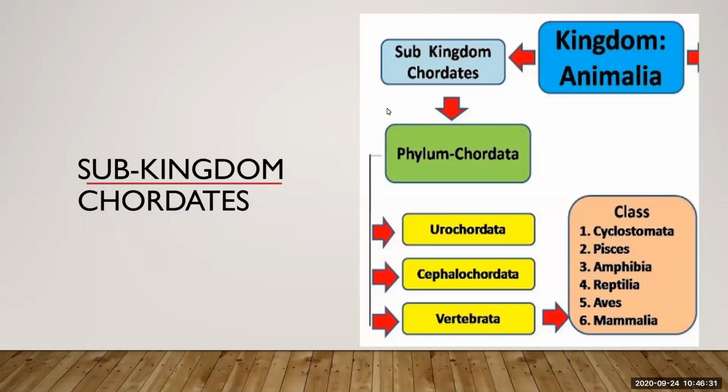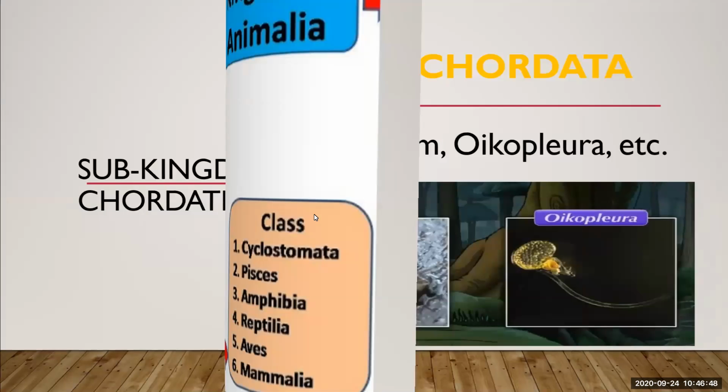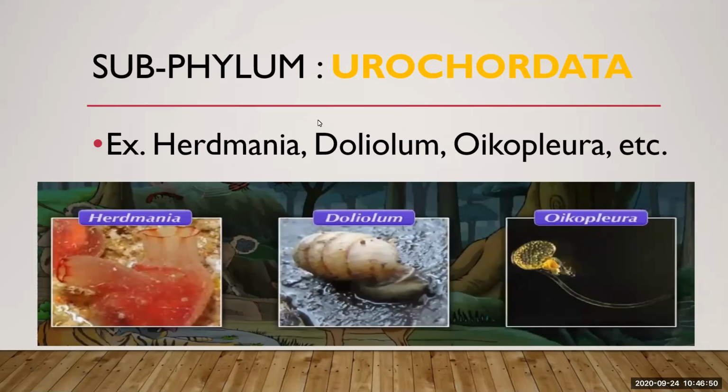This is a flowchart showing where the kingdom Animalia is divided into subkingdom chordates, which is again into one phylum, also known as Chordata, and that Chordata is divided into 3 subphylums: Urochordata, Cephalochordata, and Vertebrata. The examples of Urochordata are Herdmania, Doliolum, and Oikopleura, because they have a notochord only in the tail region.